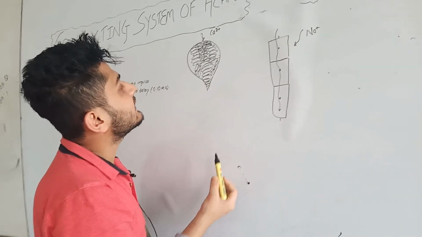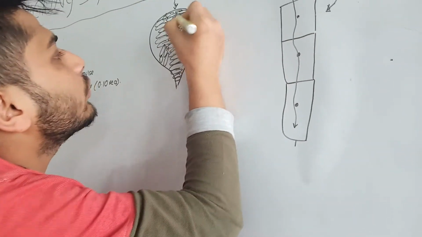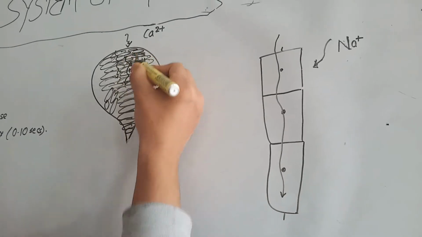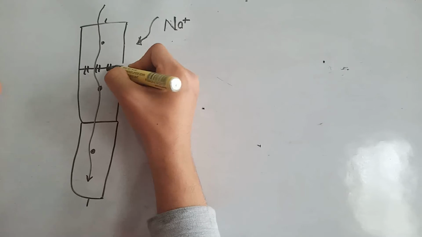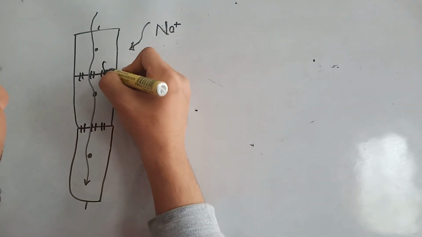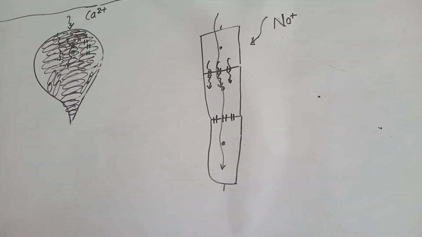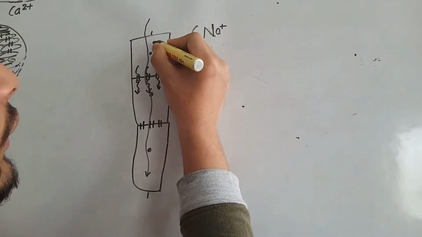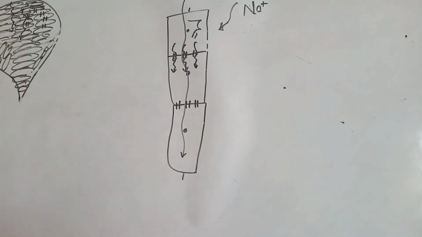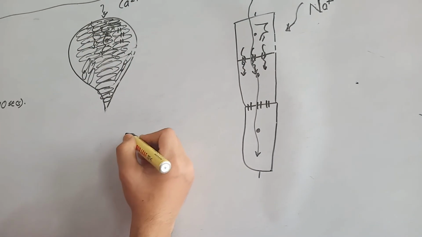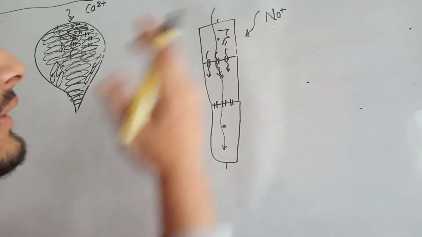And the next thing is the electrical window, or gap junction. The gap junctions between the AV cells are fewer in number than those of the Purkinje cells. There are so many electrical windows. Through these windows, the wave of depolarization passes from one cell to another cell to another cell. But in the AV node there are fewer, so it will take more time than the Purkinje cells.